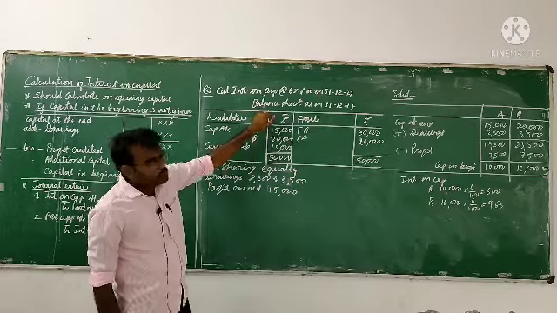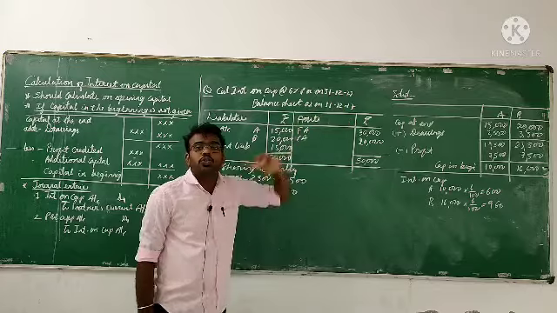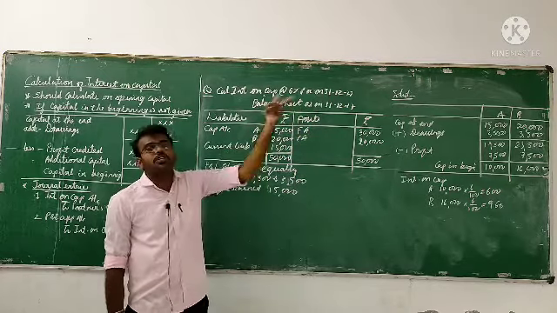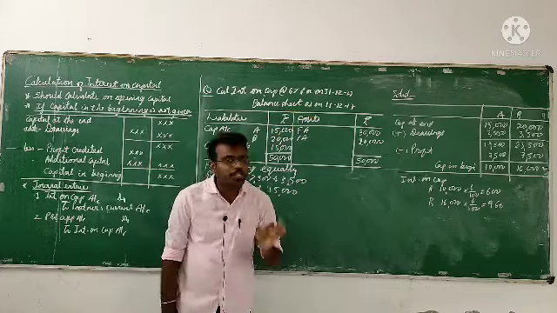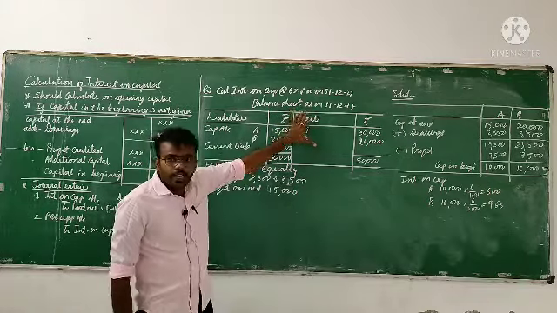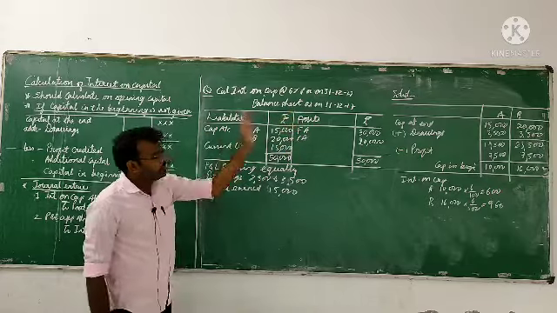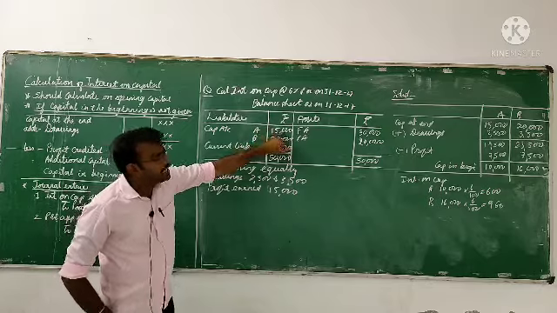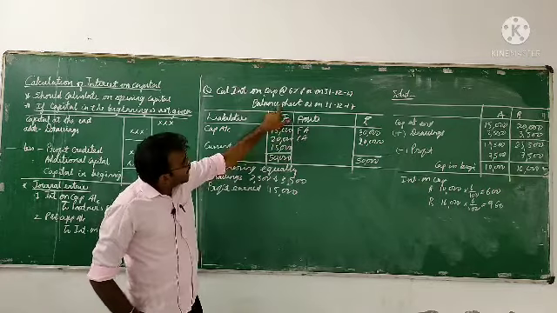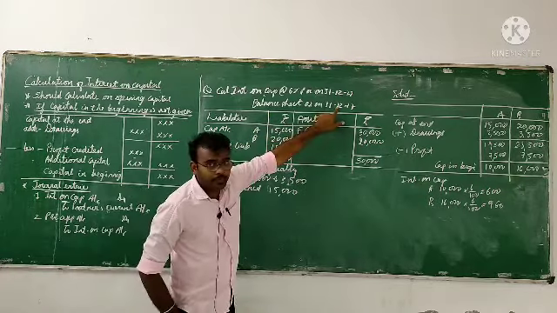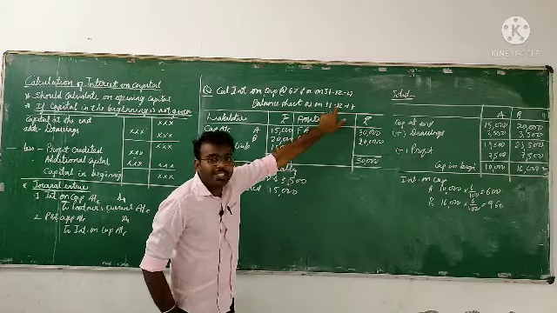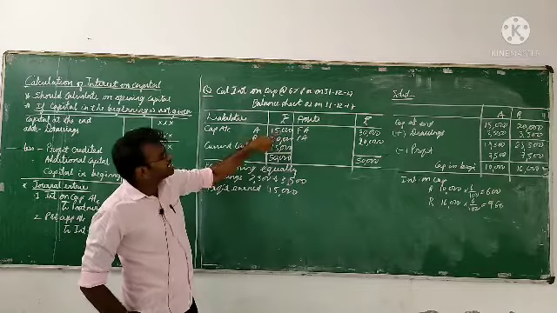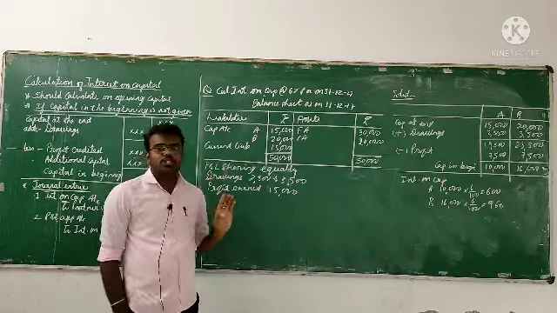So they have given a balance sheet as on 31st December 2017. It means that 31st December is the end, so what is the opening? 1st January 2017. They have given the year end information. In the liabilities they have given capital accounts, A 15,000 and B 20,000. So the capital at the end of the year is 15,000 for A and 20,000 for B.